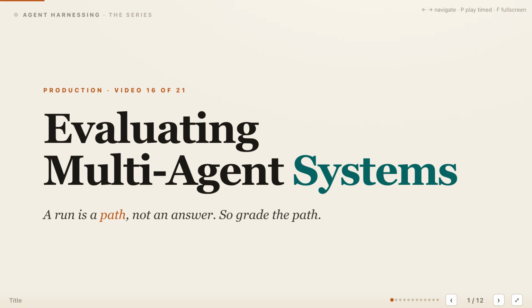We've spent this series building the harness around the model: context, memory, tools, verification, safety, observability, and governance. Now we need to answer the production question that determines whether those components actually work together. I'm Mehrdad, and this video is about evaluating multi-agent systems. The central reframe is simple. A multi-agent run isn't merely an answer we can grade, it's a path through agents, tools, and decisions, so we have to grade the path.